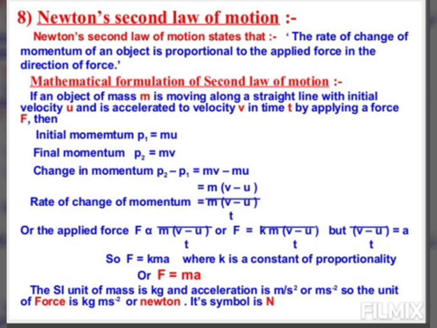One more example, the case of a high jumper. During an athlete's meet, a high jumping athlete is provided either a cushion or a heap of sand on the ground to fall upon. This is done to prevent the injury to the athlete when he falls down after making a high jump. क्यों? जब वो fall down करेगा, जब वो large heap पर आ रहा है, it will take a longer time to come to stop.